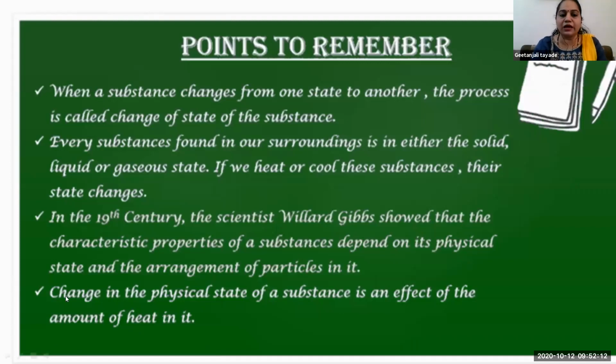Any physical change of a substance depends on the amount of heat. Maybe we provide more heat, or we remove heat from that substance, that means we are cooling it, and then the change of state happens. So this is the important point. Okay, this is the end of our first topic, that is change of state of a substance.